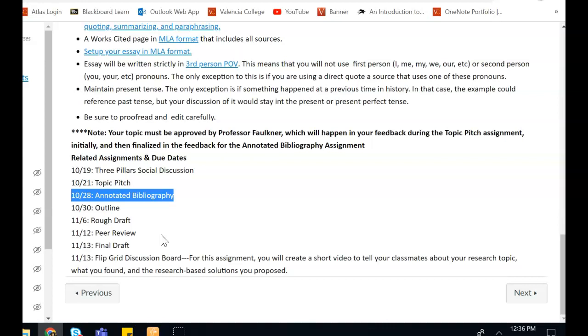It will take you a fair amount of time to work on that assignment. So it's due on October 28th. I would get to work on it well before October 28th. Once you have that topic pitch assignment approved, I would start looking for sources so that you're not caught off guard once you make it to that annotated bibliography assignment.